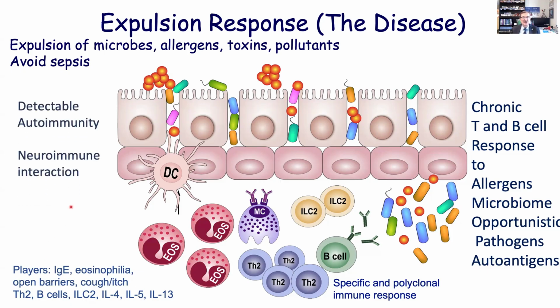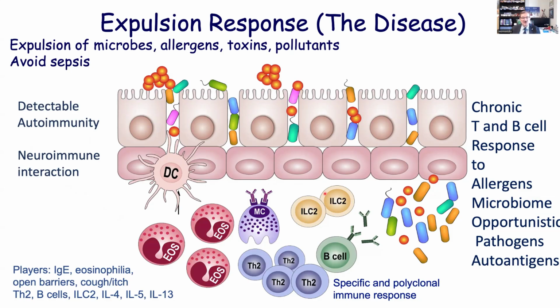At the same time, during this inflammation, when we look carefully, we can find a detectable autoimmune response to skin keratinocyte antigens and to lung antigens, as demonstrated by Rudolf Valenta and Reto Crameri many years ago. And the neuroimmune interaction is also taking place to set this inflammation. When we look at this whole picture, it is very similar in chronic rhinosinusitis, allergic rhinitis, asthma, and atopic dermatitis.